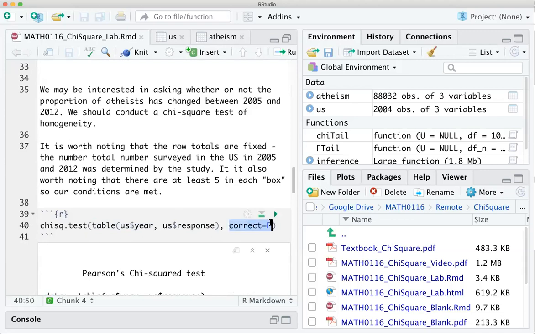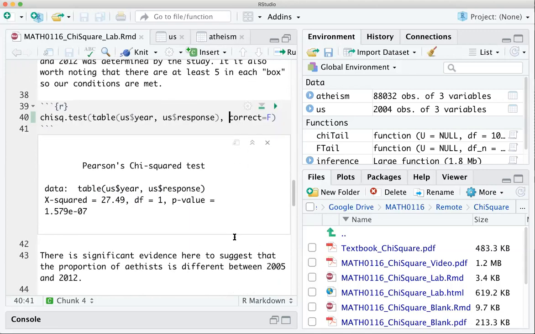And I've just used correct equal to false. This means that the results that we get will end up being the exact same as what we would get if we did it by hand. If you didn't include that, it would do a correction term, which is not wrong. It would be fine. It just won't match with what you got when you did it by hand.